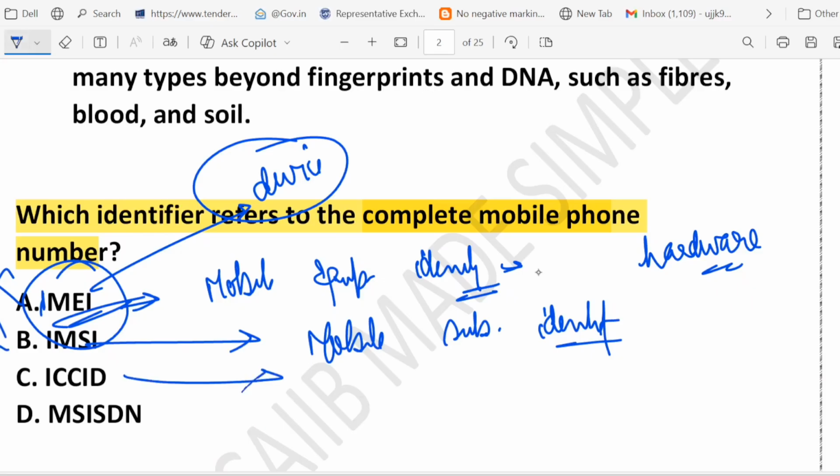Again, it is wrong. Option C, ICC ID. This is the Integrated Circuit Card Identifier, basically the unique number printed on your SIM card. It identifies the SIM hardware. So this is not the correct answer. If you look at your SIM card, you will see a long number, that is your ICC ID. Again, not the phone number.